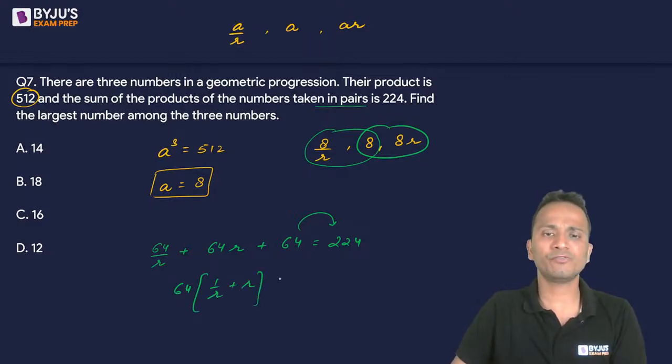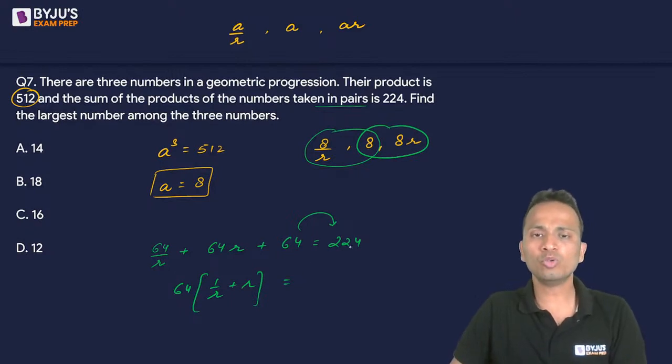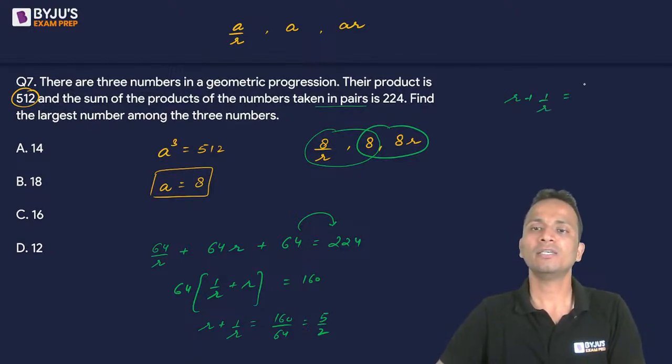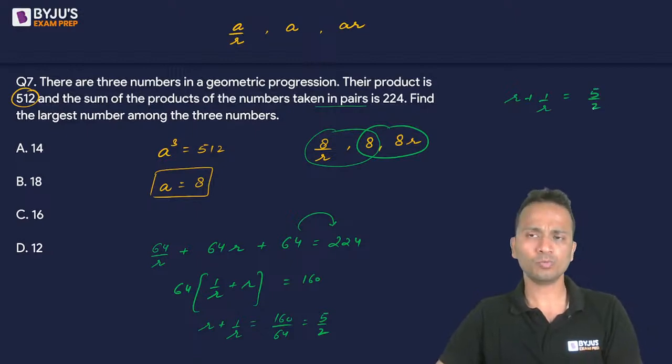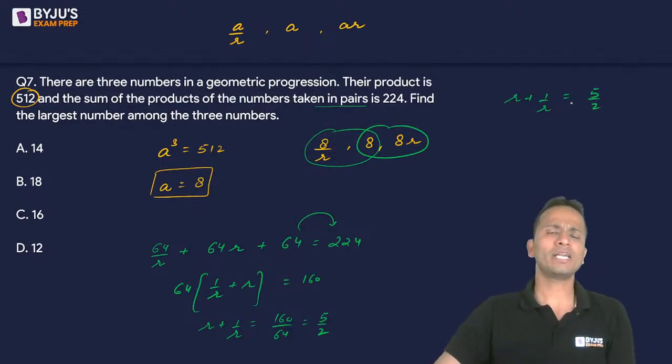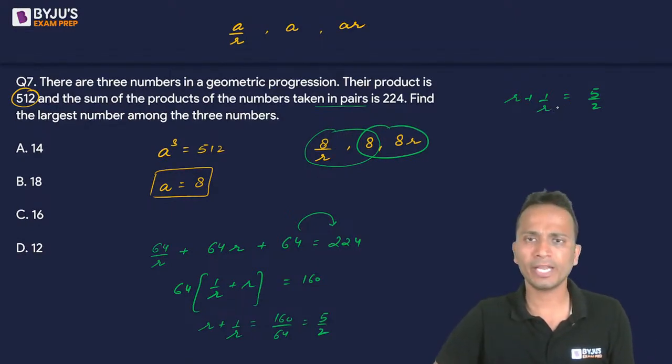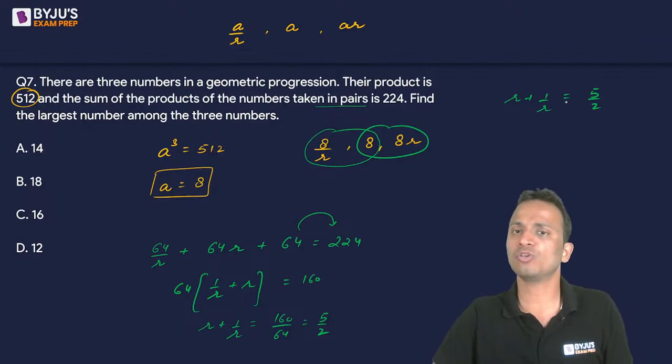First 2 terms में से 64 common ले लिया. That will be equal to 224 minus 64, that is 160. So r plus 1 upon r will be equal to 160 upon 64. 160 upon 64, 32 अगर cancel किया तो ये बन जाएगा 5 upon 2. So now I have r plus 1 upon r, which is equal to 5 upon 2. Now this can be solved as a quadratic. So LCM लेके cross multiply करो, it will become a quadratic and then you can solve for the values of r.